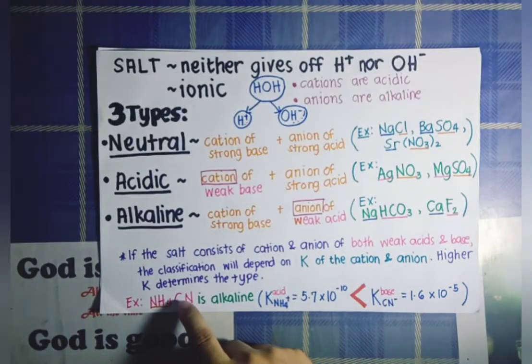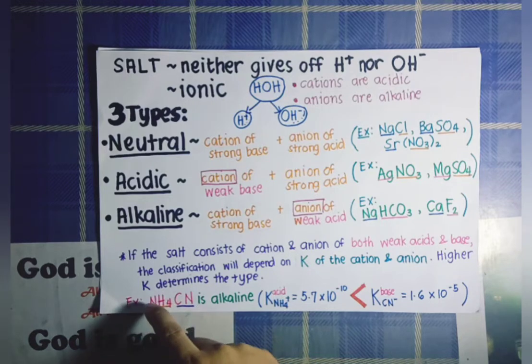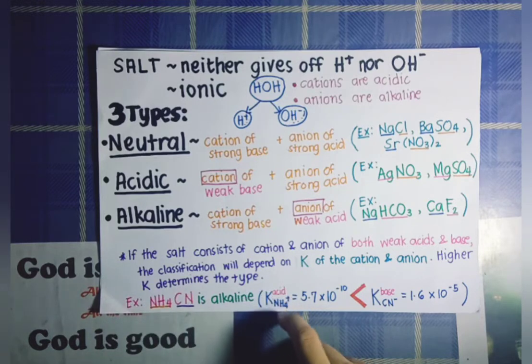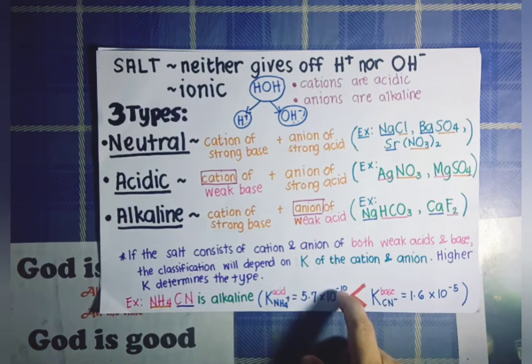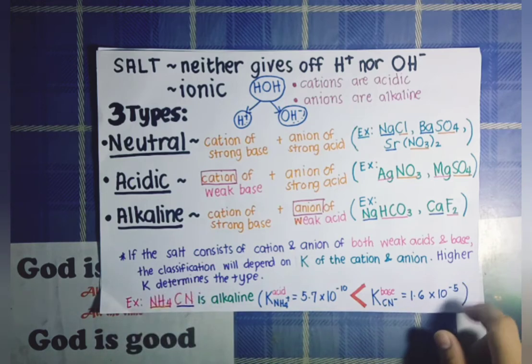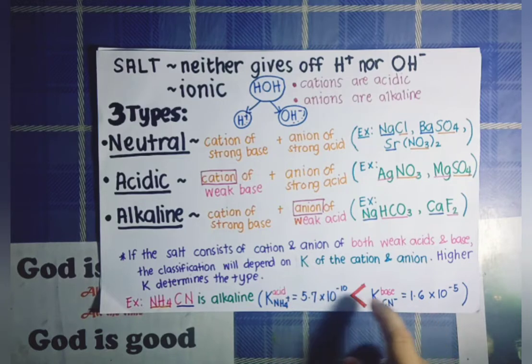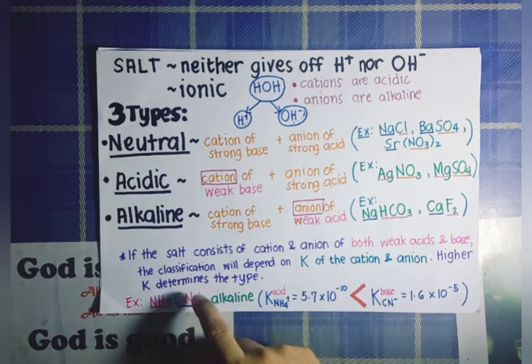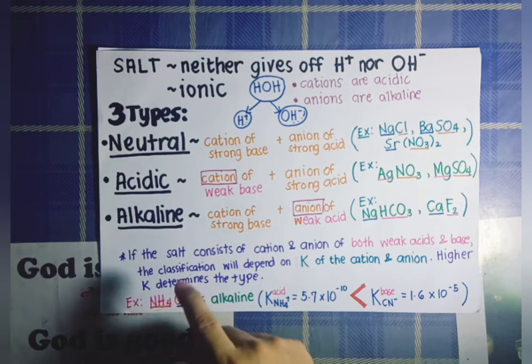Therefore, cyanide is considered an anion of a weak acid. If we look on the internet for the dissociation constants, the dissociation constant of ammonium ion is 5.7 times 10 raised to negative 10, and the dissociation constant for the cyanide ion is 1.6 times 10 raised to negative 5. Between these two, which one is higher? The dissociation constant for cyanide is higher, and therefore cyanide will be the one that determines the type of salt that we have here.